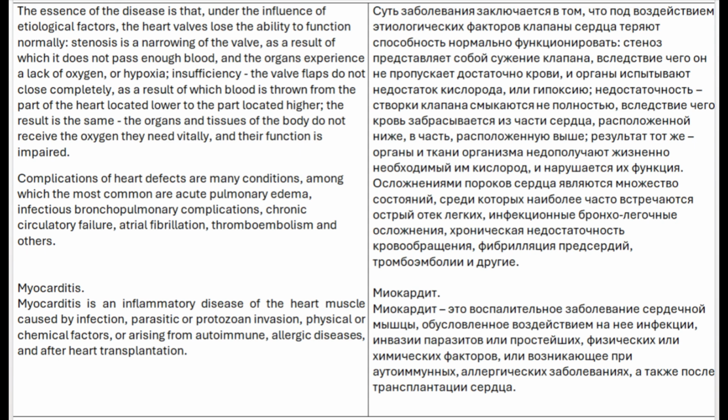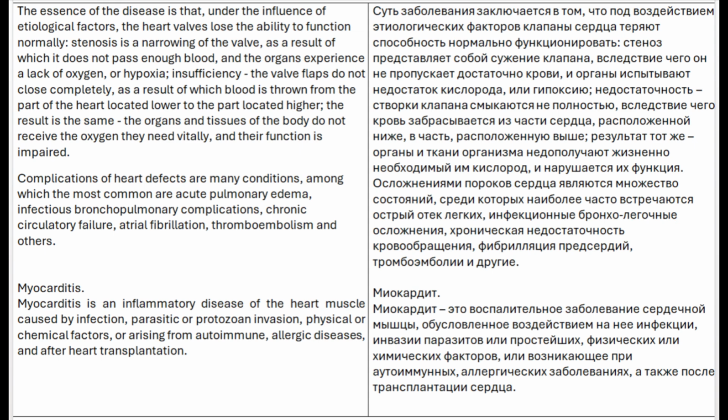Complications of heart defects are many conditions, among which the most common are acute pulmonary edema, infectious bronchopulmonary complications, chronic circulatory failure, atrial fibrillation, thromboembolism, and others.